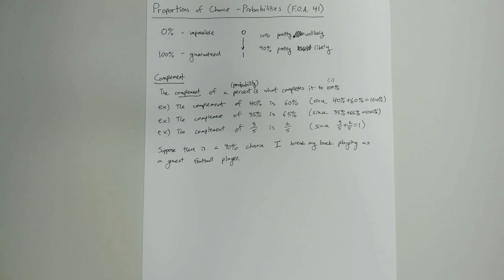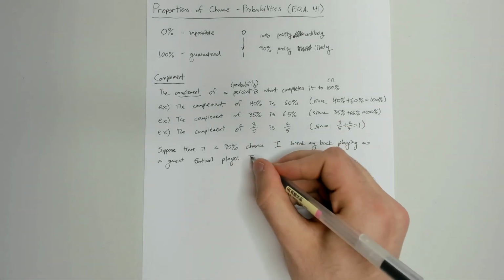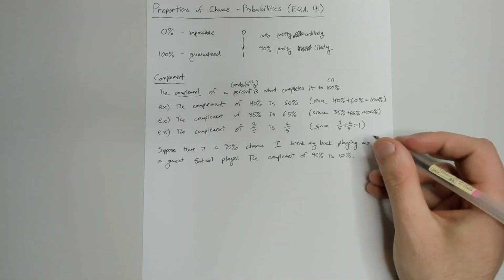So suppose there's a 90% chance I break my back playing as a guest football player. So what's the complement to 90%? Well, that's going to be 10%, right? Because 90 plus 10 is 100. But what does that 10% actually represent? If 90% is the chance I break my back, what's the 10% represent? Well, that would be the chance that I don't break my back, right?